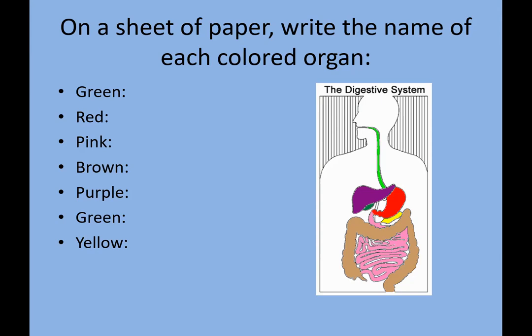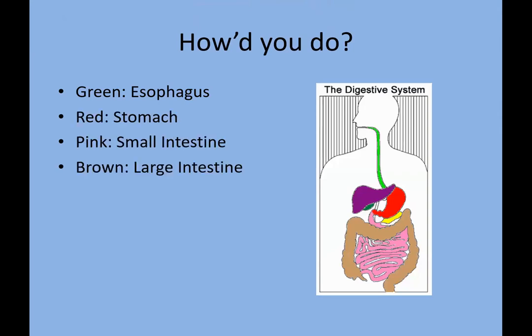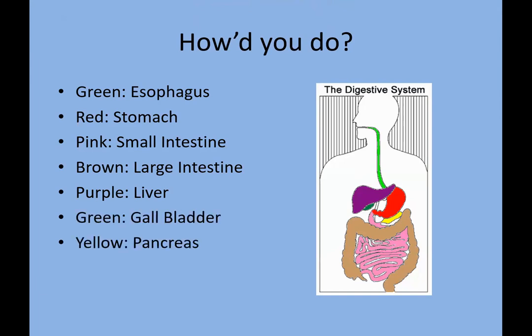Now for the answers for this sheet. Green is the esophagus, stomach. If you have labeled this as mouth, then larynx, and then esophagus, that's also right. Then small intestine, large intestine, liver, gallbladder. Yes, the dark green part is the gallbladder.